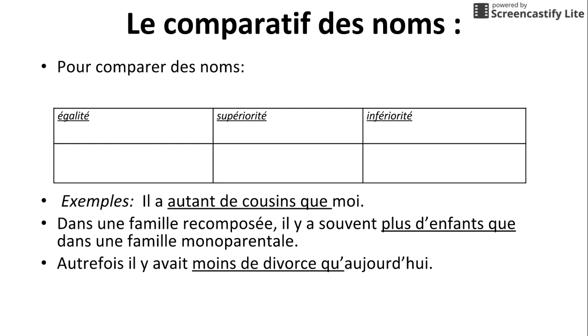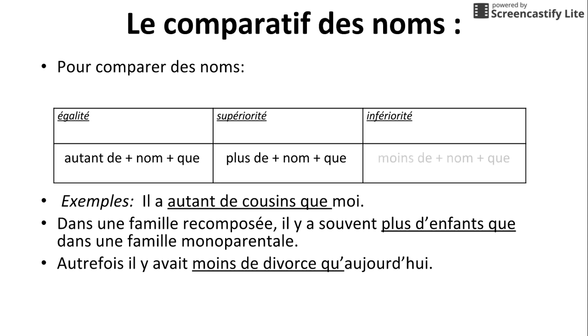Now we're going to take a look at comparatives with nouns. So instead of saying that someone has more or less of a different quality, like we did with adjectives, or someone does an action better or worse or equal, we're going to compare having more or less of a certain noun. For the equal construction, instead of using aussi, we now have autant. And we need to put the word de after the word autant before the noun.